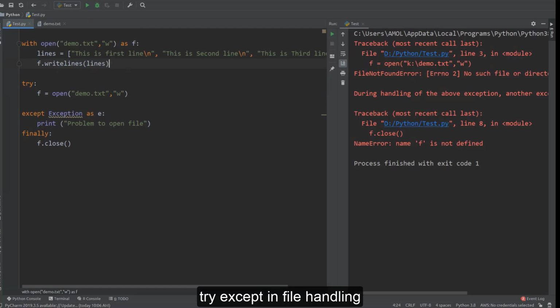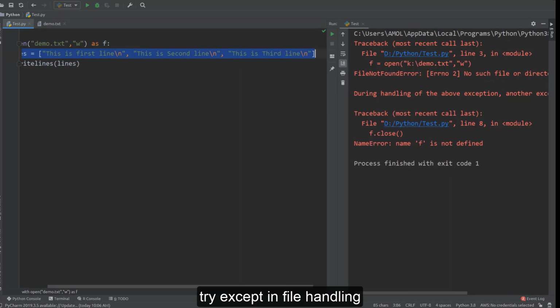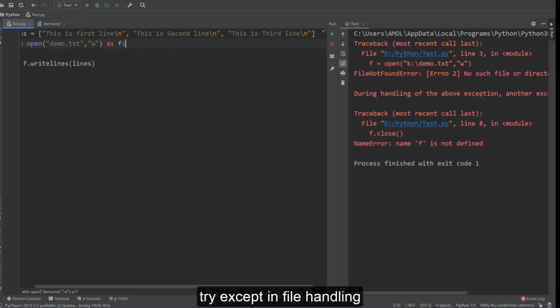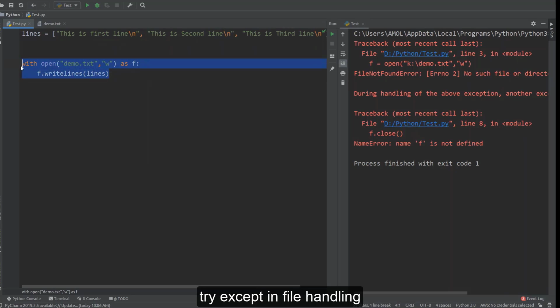Now one advantage in this particular case is that once these two lines get executed, this connection will be closed automatically. There's no need to write any code to close the connection. By using the with clause, we can even write this line over here like this. So this is the new way to write the same procedure: with open as f, and f.writelines. The advantage of writing like this is that there is no need to write f.close. When this with block ends, it automatically closes the connection.